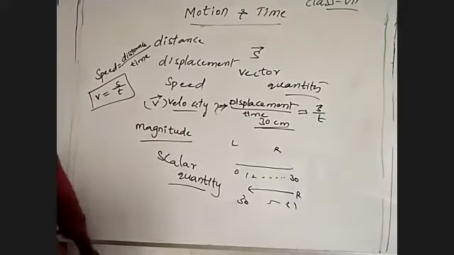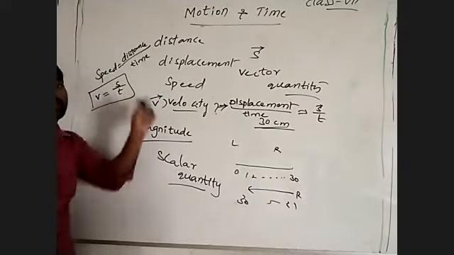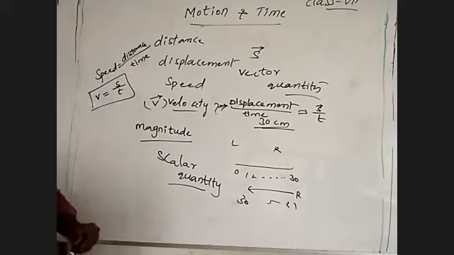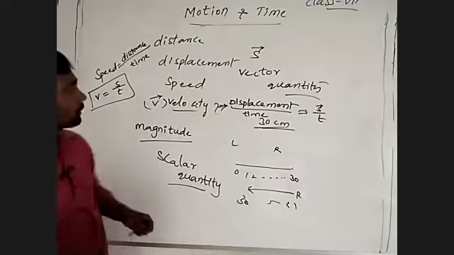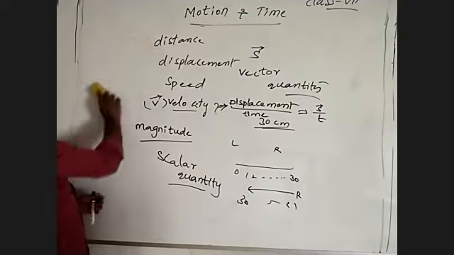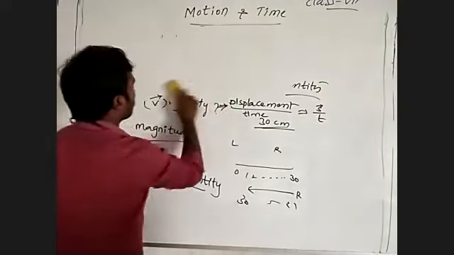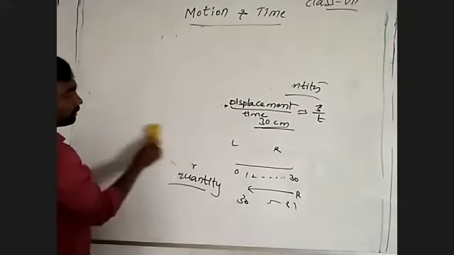We already discussed the difference between speed and velocity. This is general information to recall what we finished in our past class.